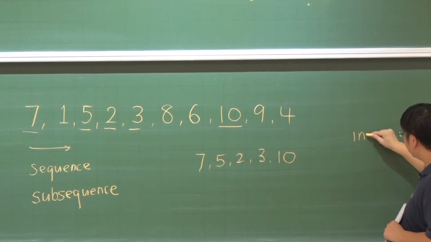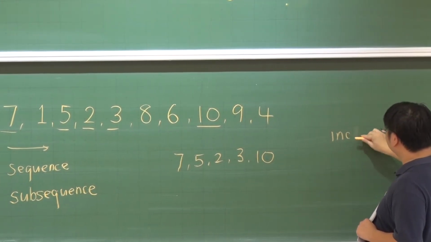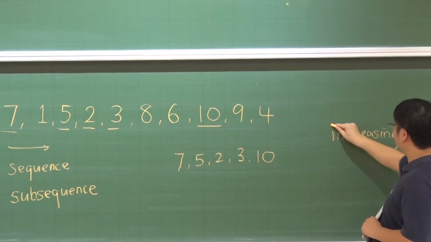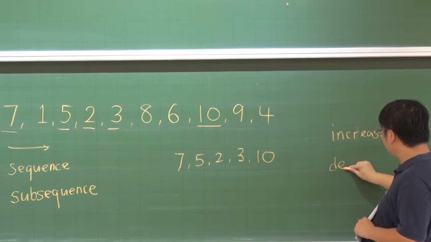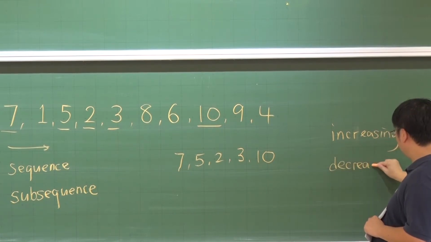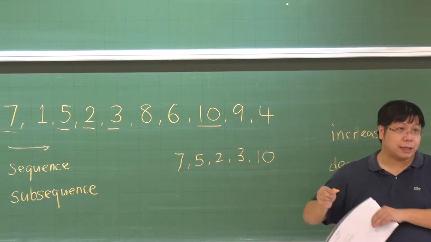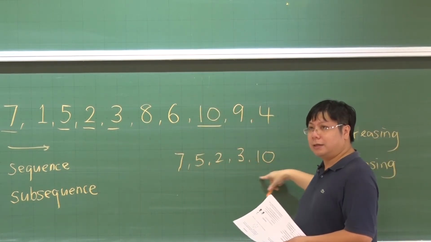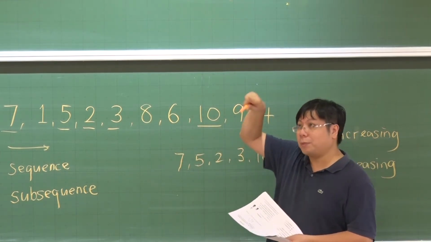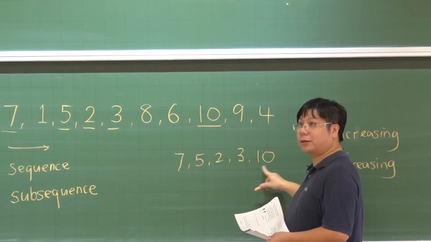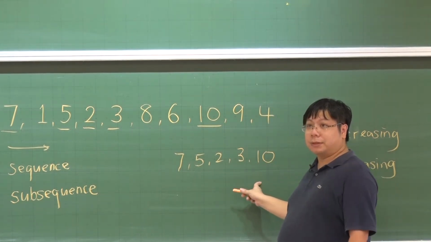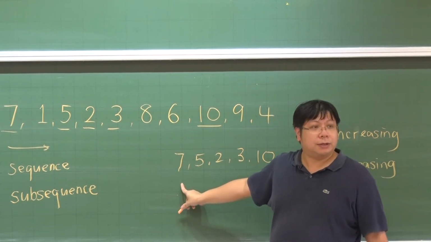One is called increasing subsequence, and the other one is called decreasing. A subsequence is increasing if after you take the numbers, they form one that is smaller, then larger, larger, larger, and then the largest. So this is not an increasing subsequence, and it is not a decreasing subsequence.